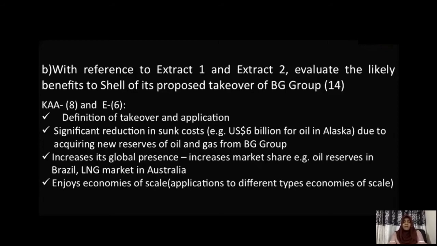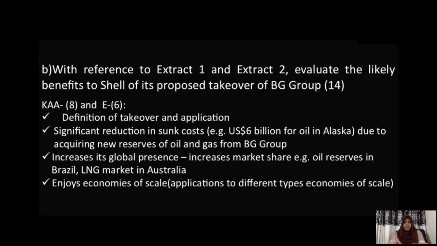Then in addition to that, as another advantage, you could identify it enjoys economies of scale, because we all know that large firms' potential advantage is economies of scale. But when you are trying to explain the concept of economies of scale, make sure that you bring relations to the types of internal economies of scale, or what type of economies of scale that could be related, so that your answer will be more accurate.